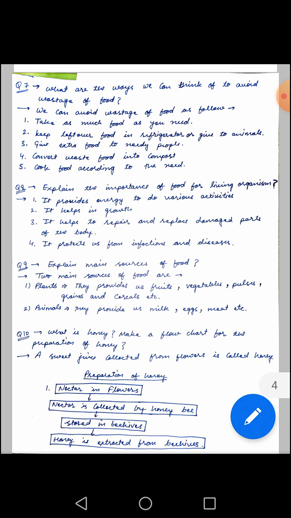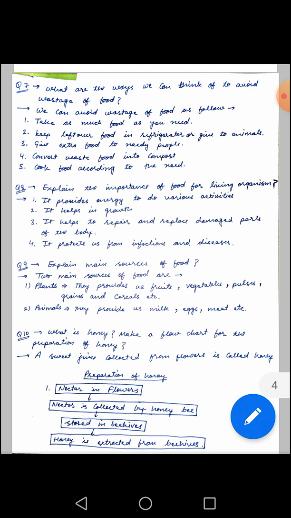Now next question is, what are the ways we can think of to avoid wastage of food? We can avoid wastage of food by adopting different methods. As we know, food is a very precious material, and there are lots of people in our country too who are not getting enough food to eat. So we should not waste even a single bit of food. We can avoid wastage of food by adopting the following methods. Take as much food as you need.